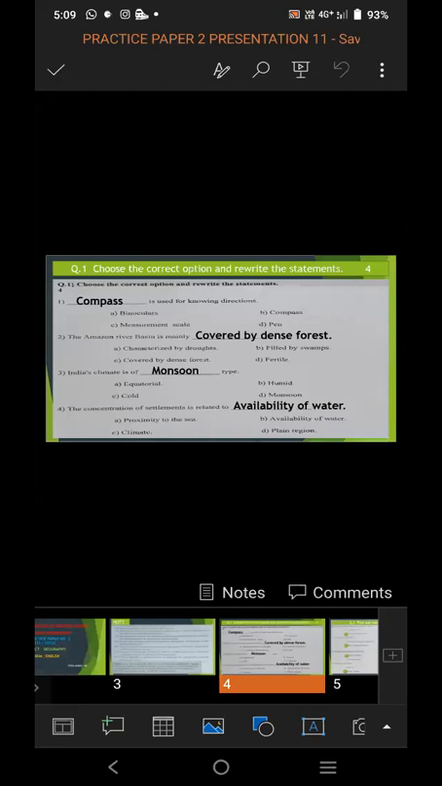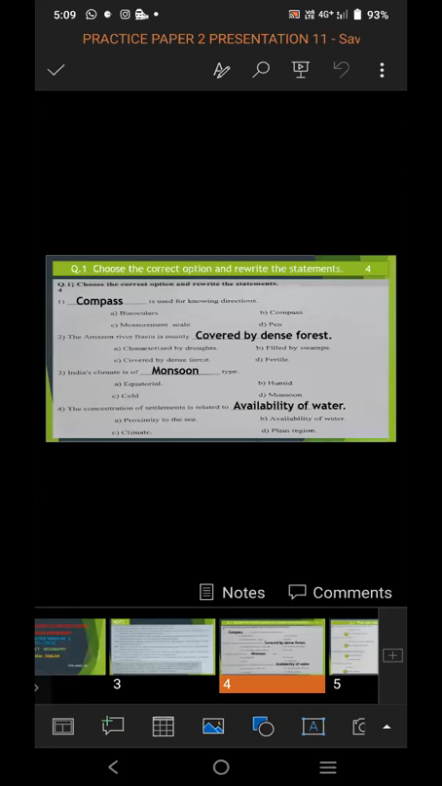Fourth question, the concentration of settlement is related to dash. Options are given: A, proximity to the sea, B, availability of water, C, climate, D, plain region. And the correct option is availability of water. The concentration of settlement is related to availability of water.